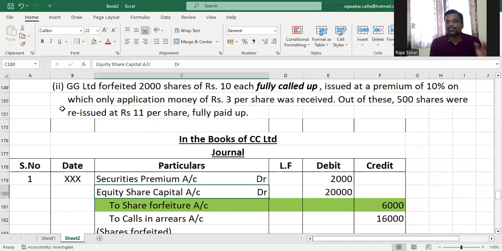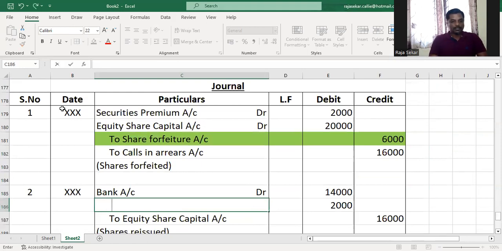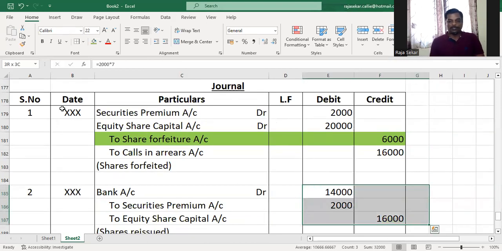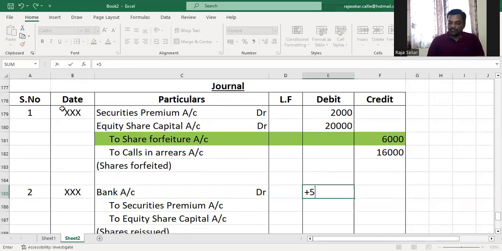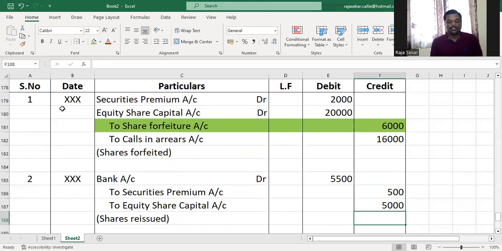And now we got to reissue the shares. Out of these shares, 500 shares are reissued at 11 per share fully paid. So 10 rupee shares are being reissued for rupees 11 as fully paid up. What does it mean, my dear children? We're reissuing the shares at premium. How many shares are we reissuing? 500 shares. For what amount? 11 rupees per share. Understood? So 500 into 1 is the premium portion, 500 into 10, capital portion. That's it.